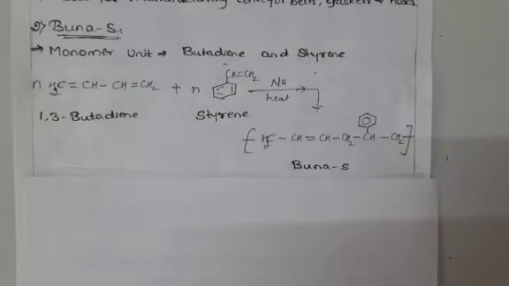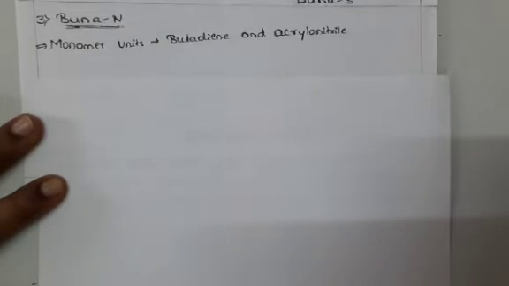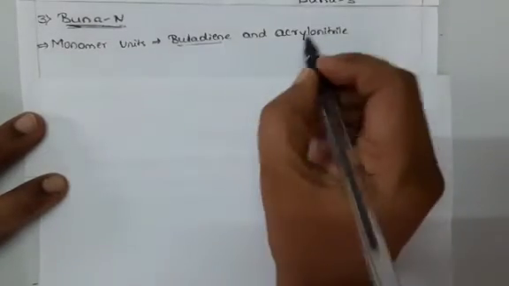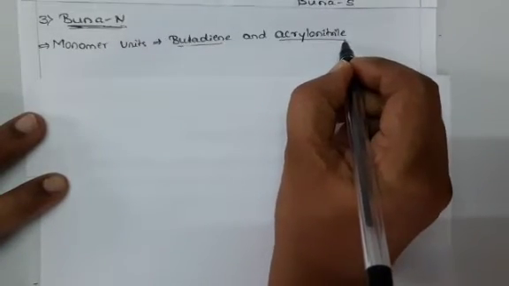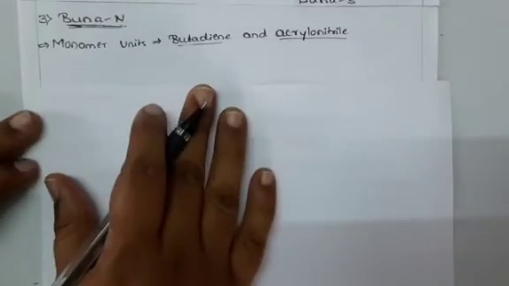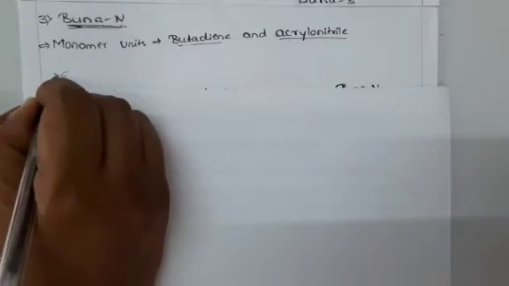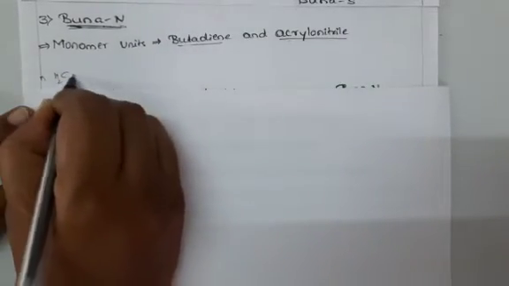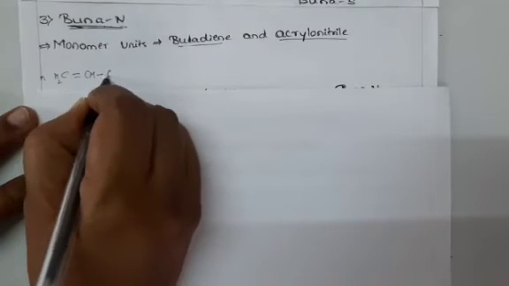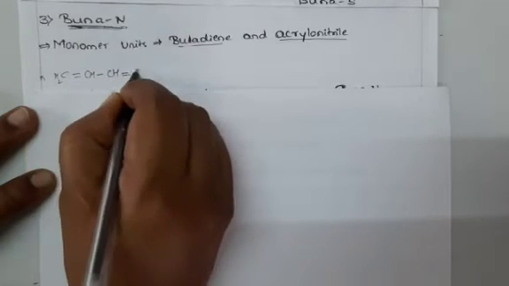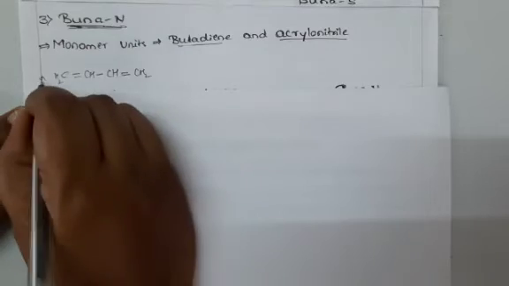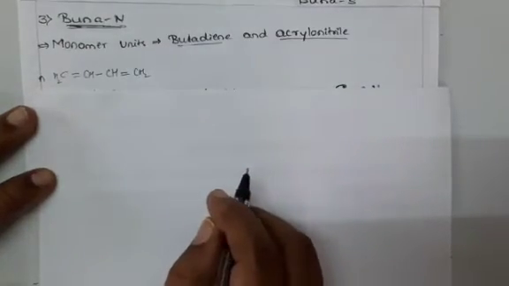Next we will move on to Buna-N. The monomer units of Buna-N are butadiene and acrylonitrile. The butadiene structure I wrote earlier, CH2 double bond CH single bond CH double bond CH2, is butadiene or 1,3-butadiene.